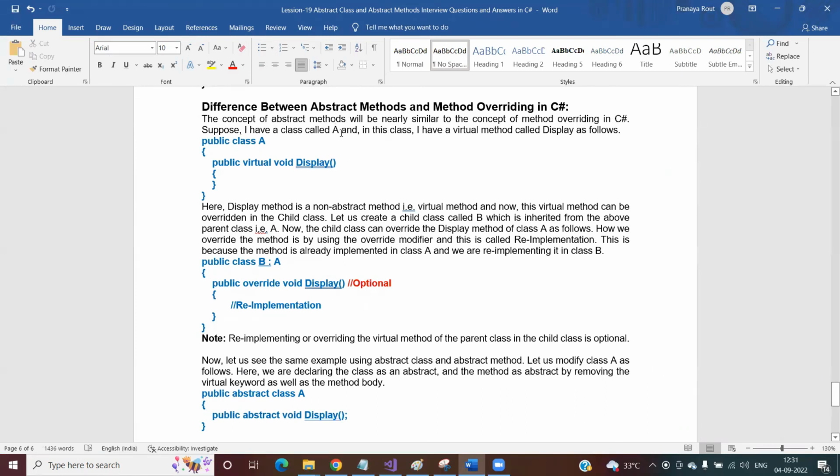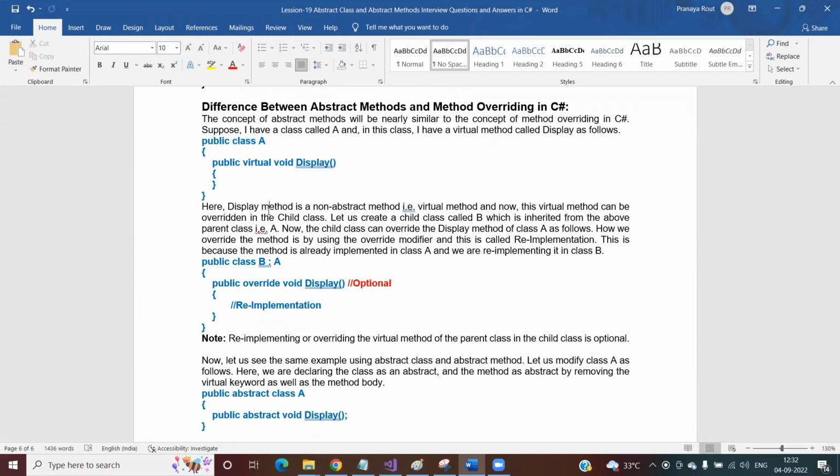Suppose I have a class called A, and in this class I am declaring one virtual method called display. Here display is a non-abstract method. It's a virtual method, and this virtual method can be overridden in the child class. Now the child class, if it wants, can override this method. But overriding the virtual method under the child classes is optional. If the child class wants, then it can override the method.